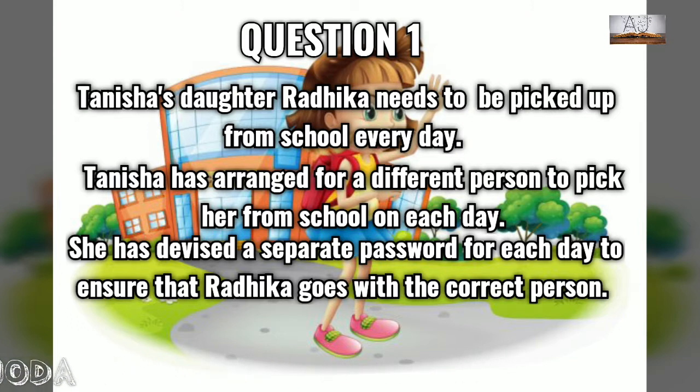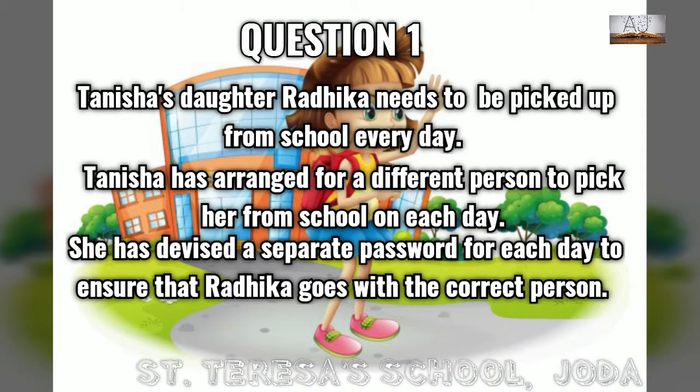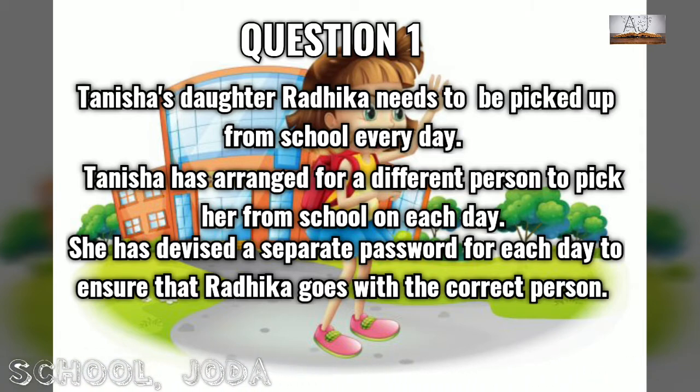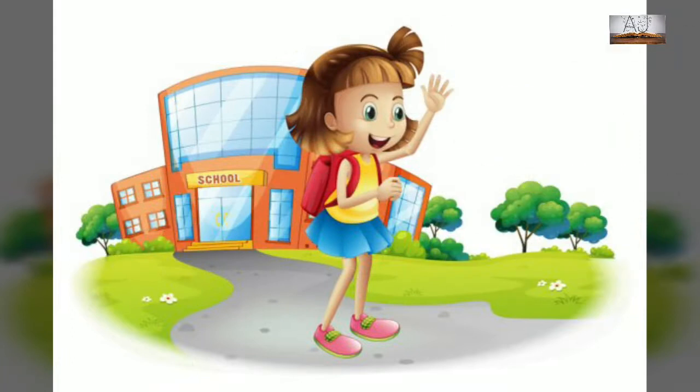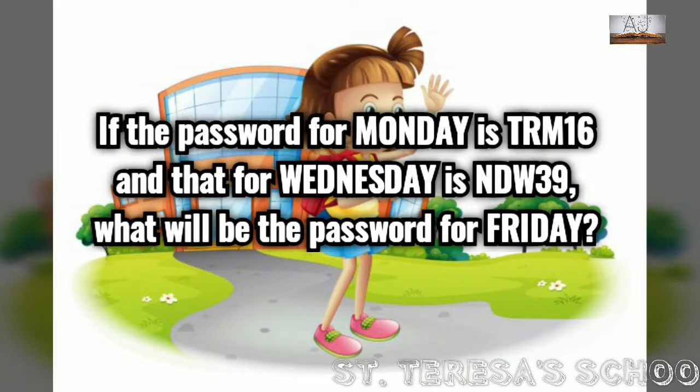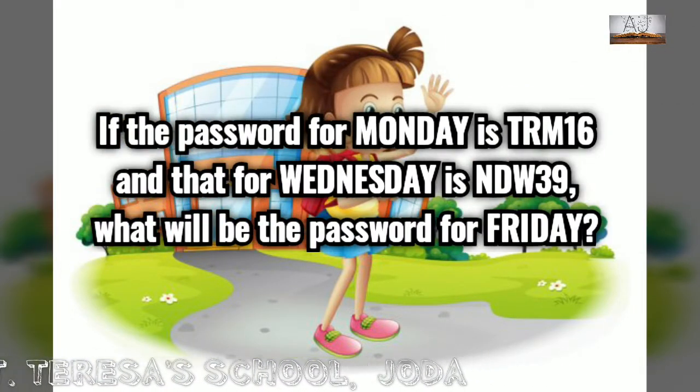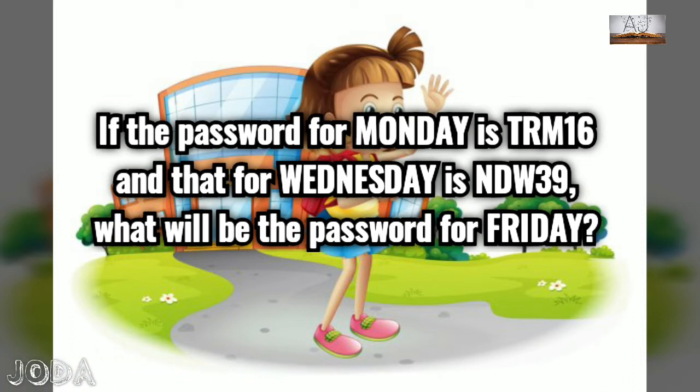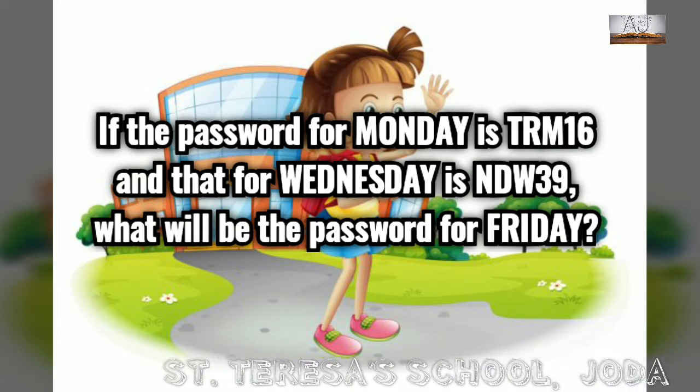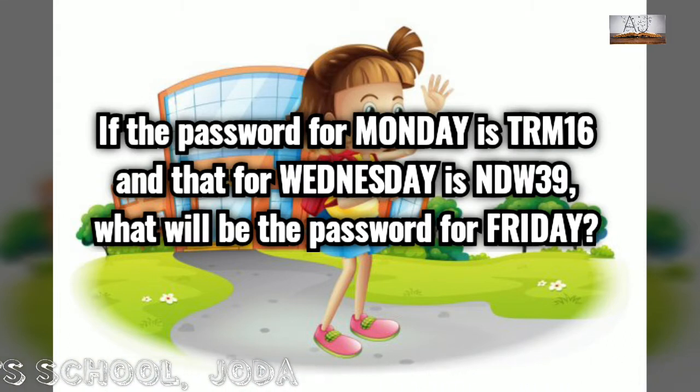She has devised a separate password for each day to ensure that Radhika goes with the correct person. If the password for Monday is TRM16 and that for Wednesday is NDW39, what will be the password for Friday?